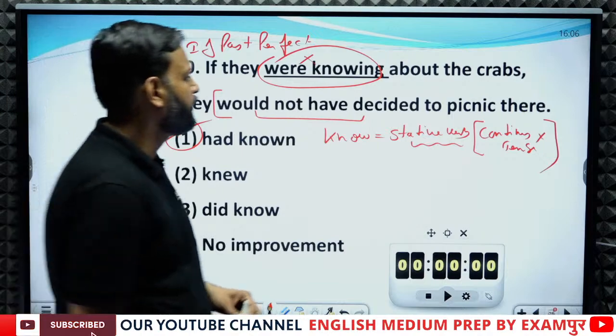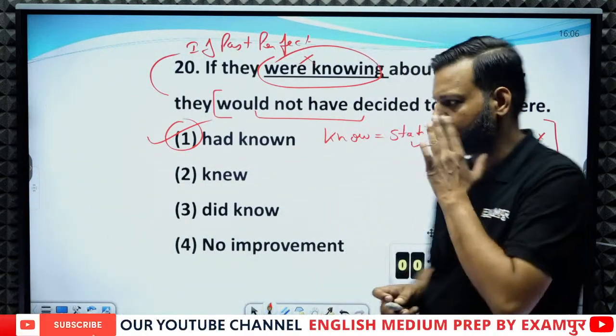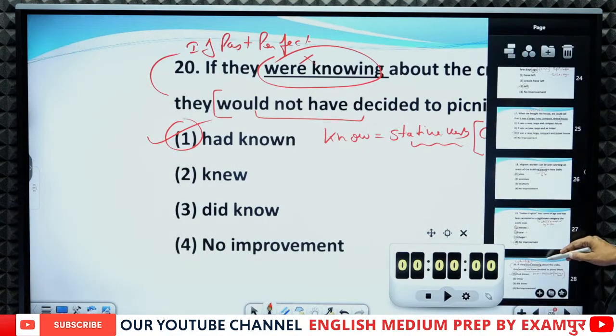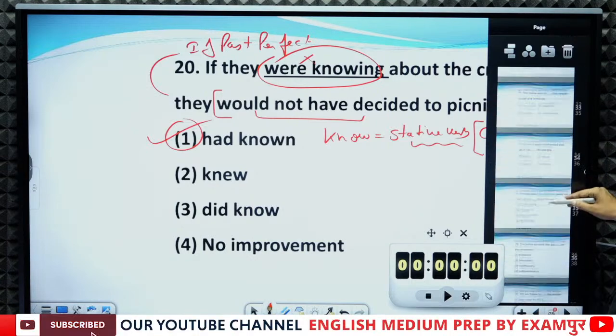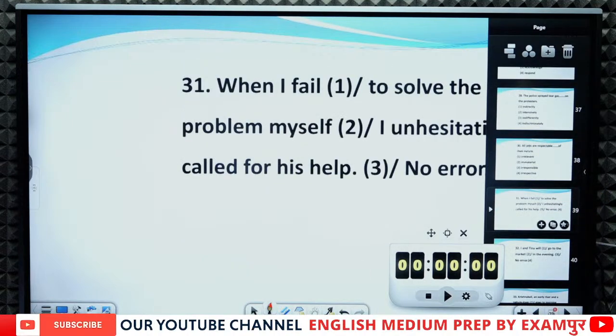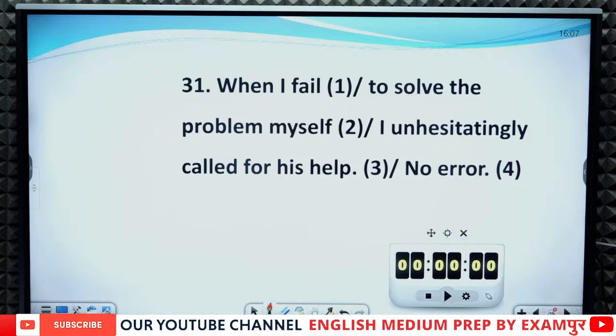Okay. So these were sentence improvements. Now let's move towards the spotting error questions. So here we have spotting error questions. After sentence improvement, let's solve some spotting error questions.